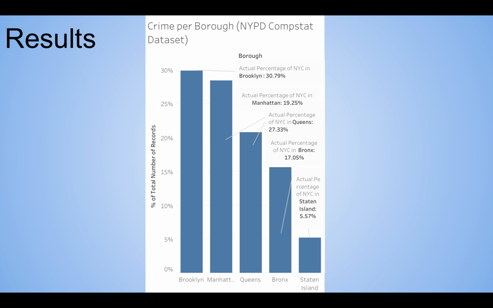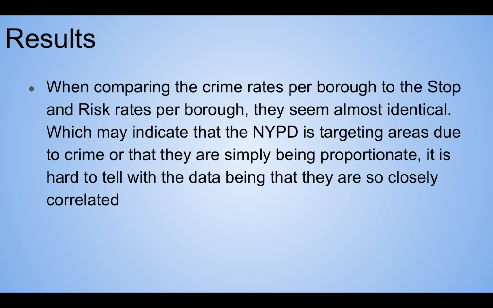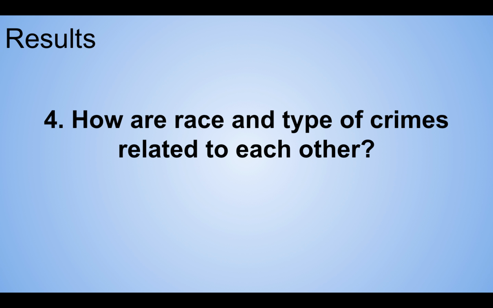If we compare it to the previous data set, this also seems proportional. So I would venture to say that they aren't being targeted for specific crimes, and in fact this does seem proportional, and it's a good sign. We're not targeting high crime areas.